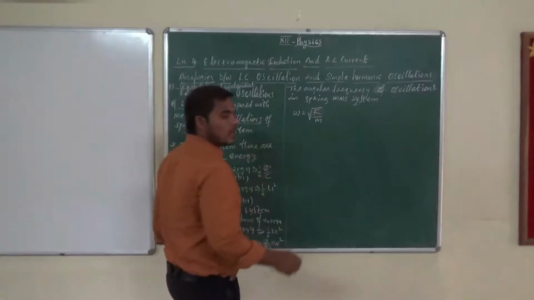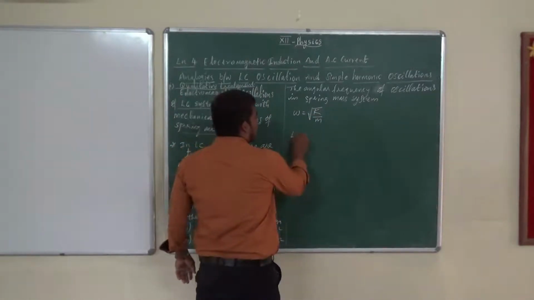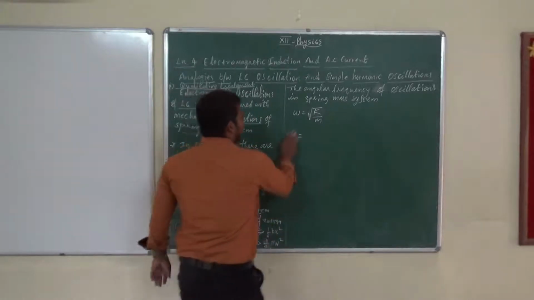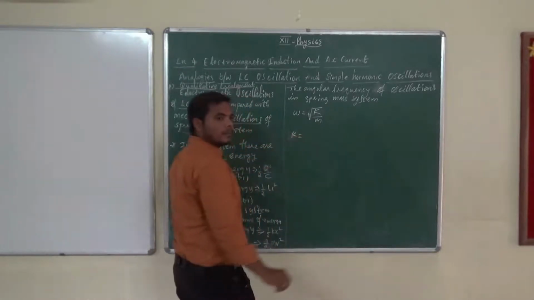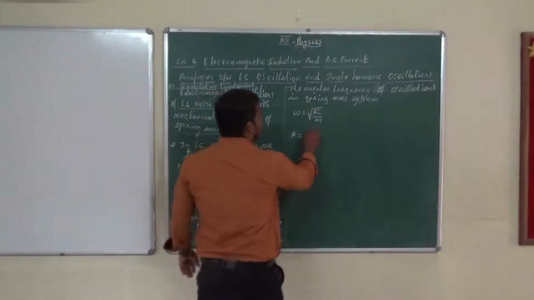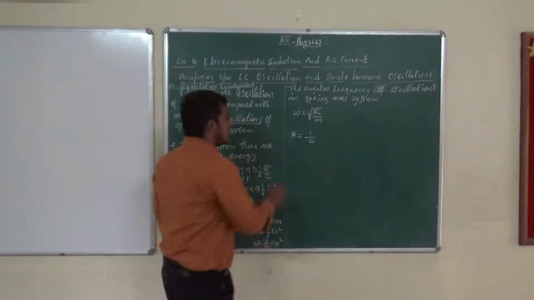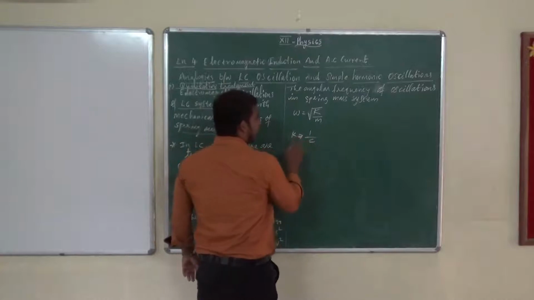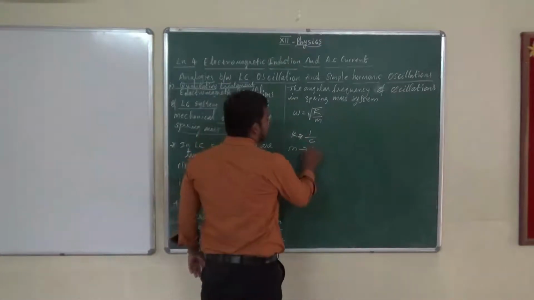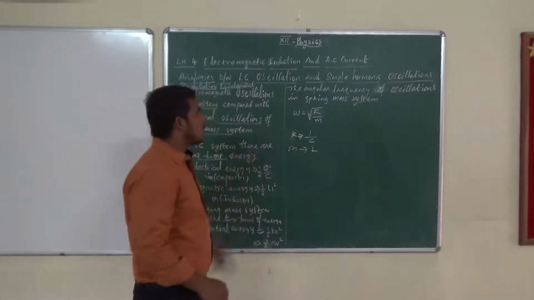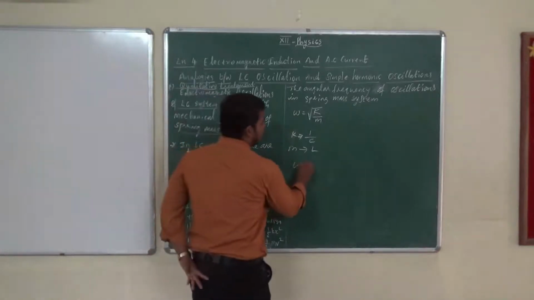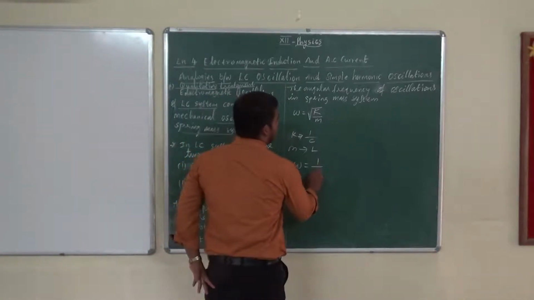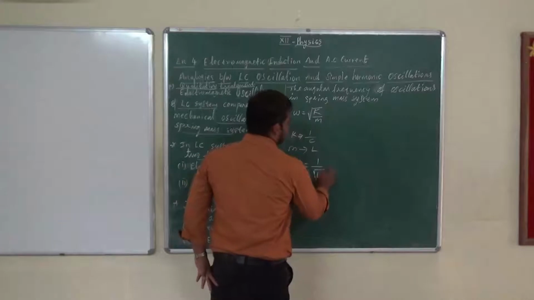So in this equation, I want to write K is equal to 1 by C, and M is equal to L. K tends to 1 by C, then M tends to L. So what do we write in the angular frequency? Omega is equal to 1 by root of L.